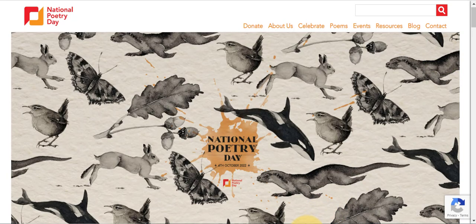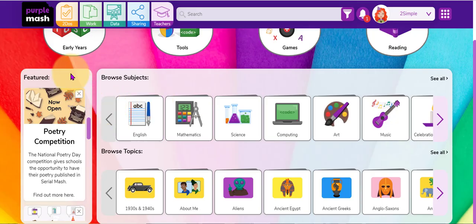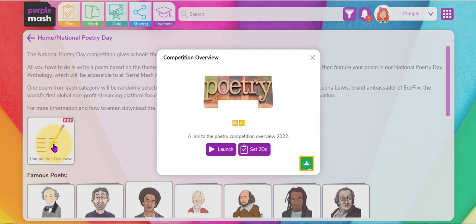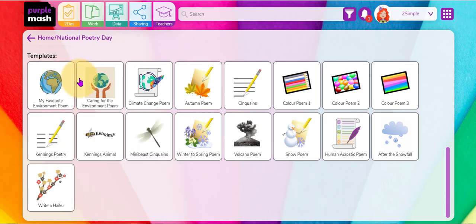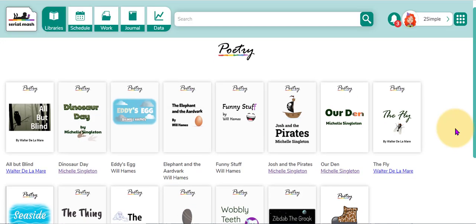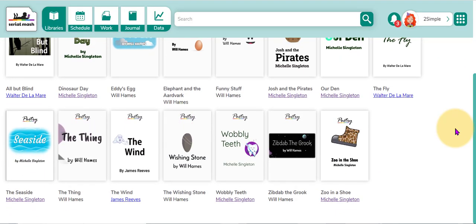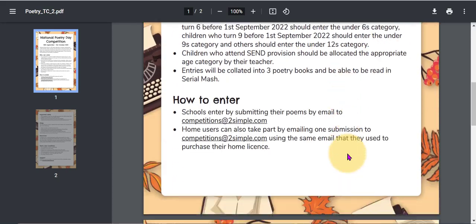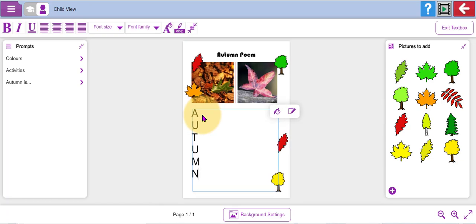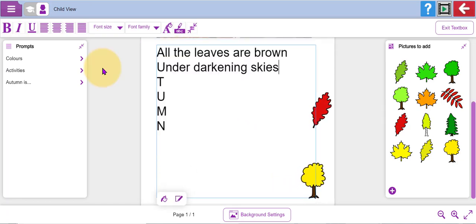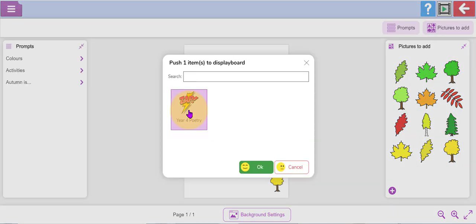The 7th of October 2022 is National Poetry Day, and we've just launched our poetry writing competition. In this webinar, we'll explore how you can use Purple Mash to develop poetry writing in your class. We'll look at the Purple Mash poetry competition and how you can get involved, and how your children can get creative and develop their ideas in their poems, and how they can share and publish their poems.